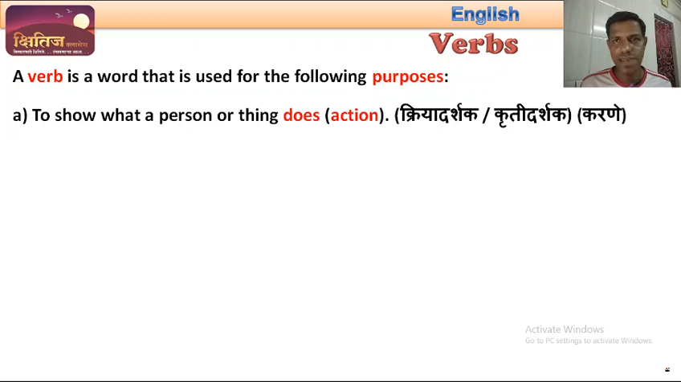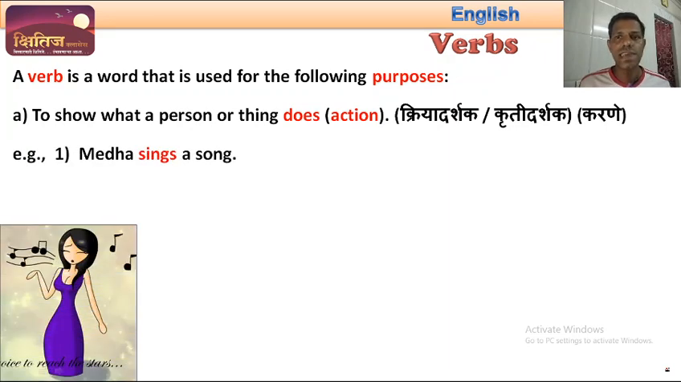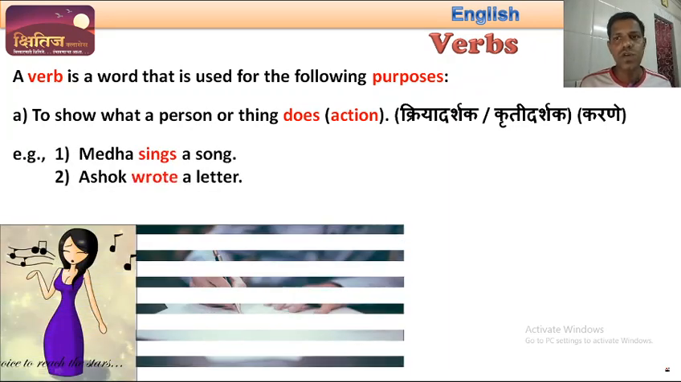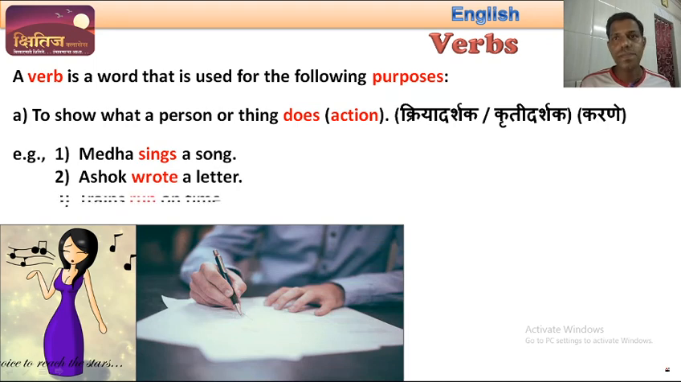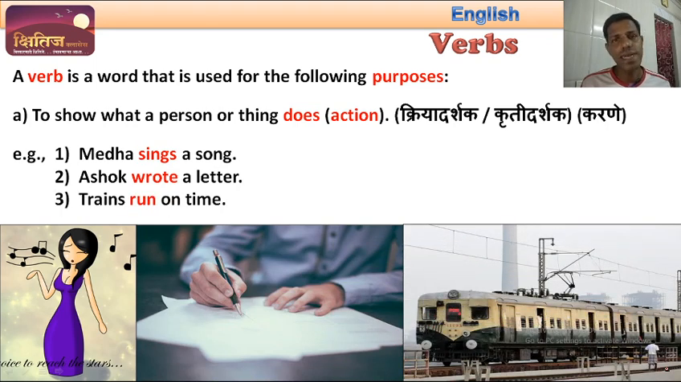Let us have some quick examples. Medha sings a song. Ashok wrote a letter. Trains run on time. So in all these three sentences, we have some person. So Medha, Ashok, these are persons. And trains is a thing. And we are talking about the action that these three people or things are doing. So all these words, sings, wrote and run are verbs.